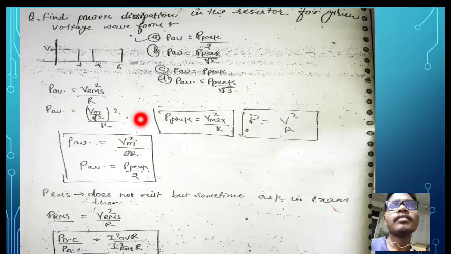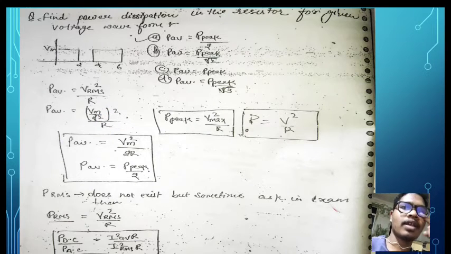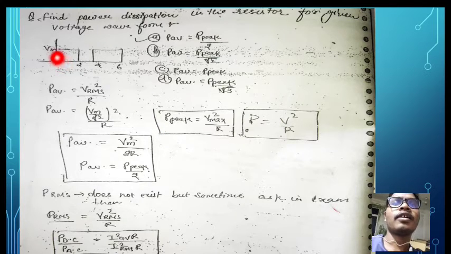Okay, so now we already know the power in terms of RMS, that is V RMS square divided by R, where V RMS is what? V maximum divided by root 2. We have already calculated this in our RMS classes, finding the root mean square of that square wave or half wave rectifier circuit waveform. So that is Vm divided by root 2.